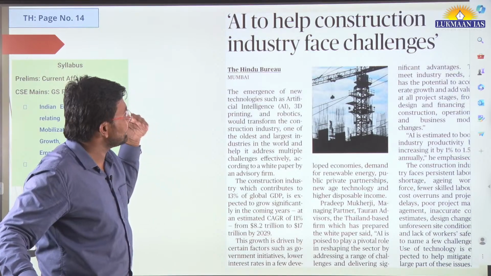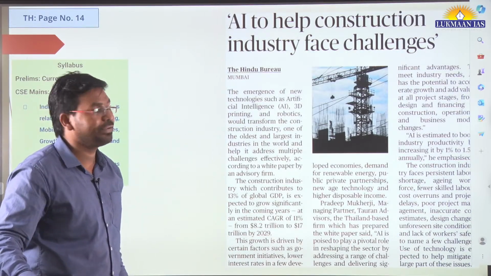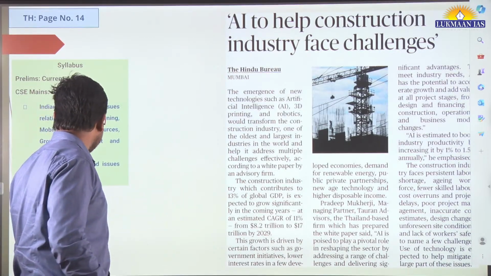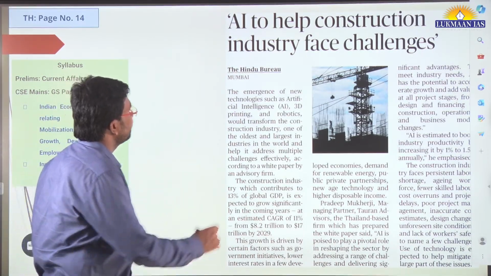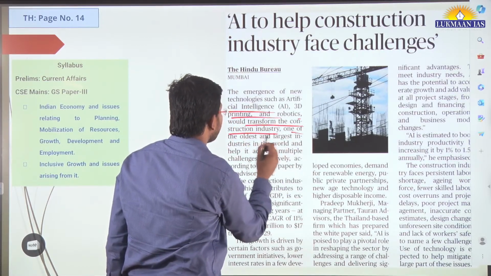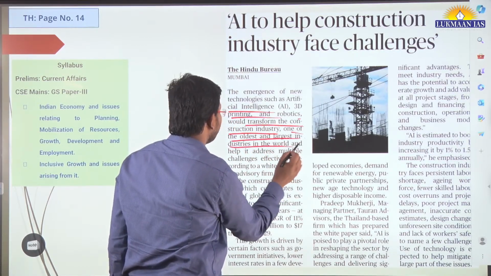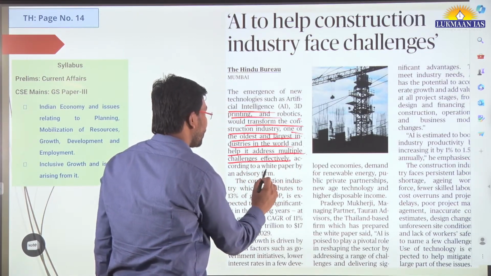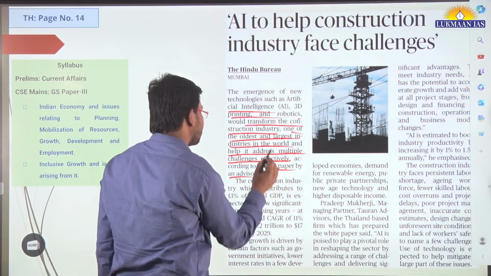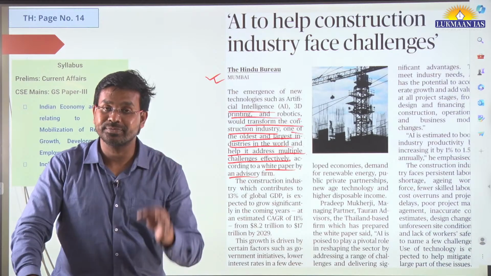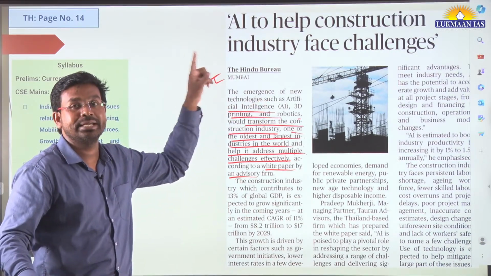This article says AI to help the construction industry face challenges. The emergence of new technologies such as artificial intelligence, 3D printing and robotics would transform the construction industry, one of the oldest and largest industries in the world, and help it address multiple challenges effectively, according to a white paper by an advisory firm. So artificial intelligence finds its application in the construction industry also.